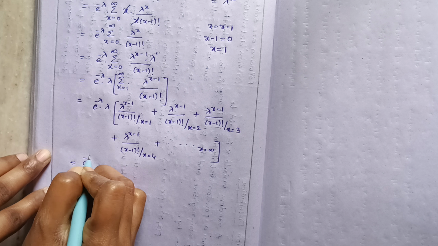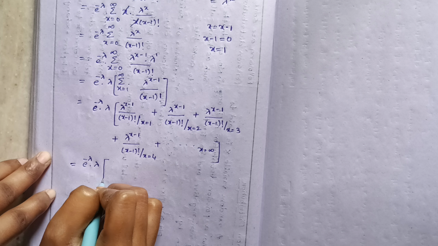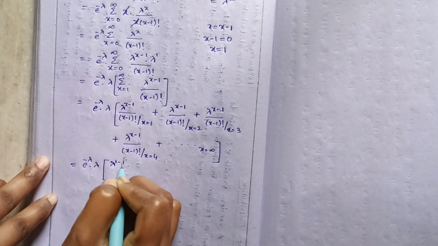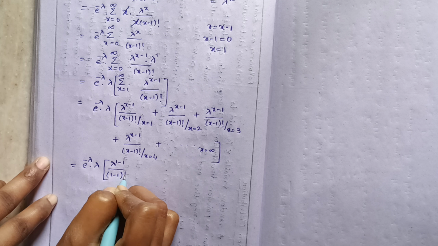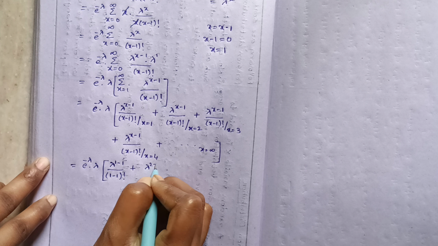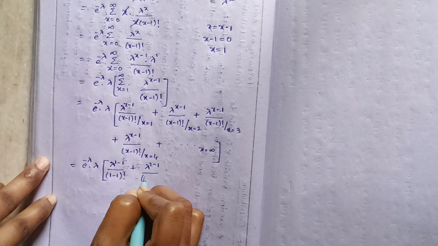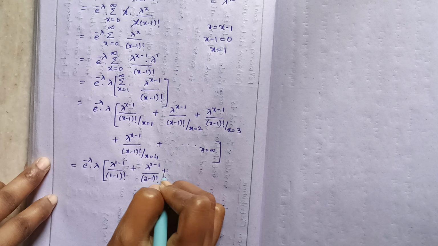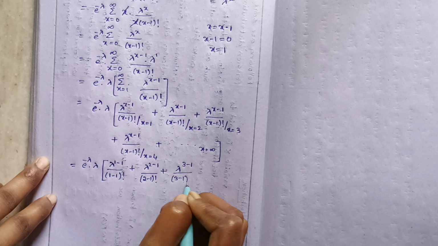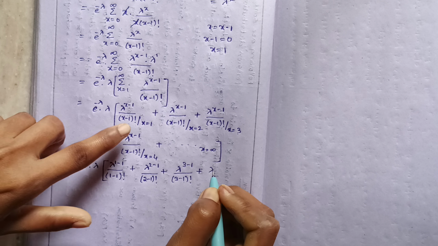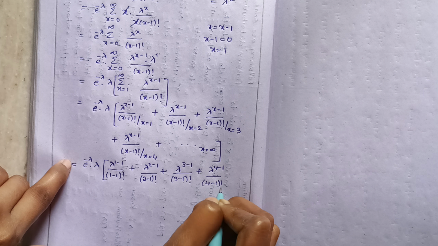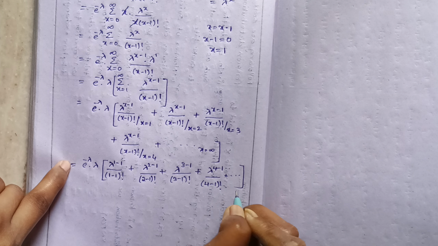Therefore, e to the power of minus lambda into lambda, times lambda to the power of x minus 1, with x equals 1: 1 minus 1 divided by 1 minus 1 factorial, plus lambda to the power of x equals 2: 2 minus 1 divided by 2 minus 1 factorial, and lambda to the power of x equals 3: 3 minus 1 by 3 minus 1 factorial, plus lambda to the power of x equals 4: 4 minus 1 by 4 minus 1 factorial, and so on up to infinity.